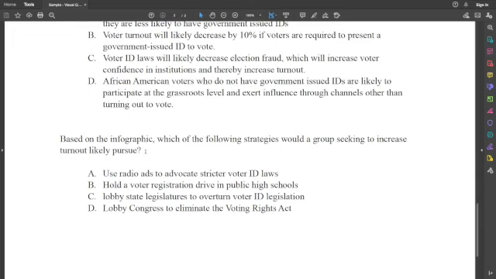And it's only based on that, a small fraction, the people in high schools, as opposed to a large swath of people. Now, also something else too, and people miss this. What are the first four words of that question? Based on the infographic. All right. And is there anything about voter registration drives at high schools in that infographic? Look for those words, based on the infographic or based on the data. If they ask you that, they're wanting you to use what's already there.